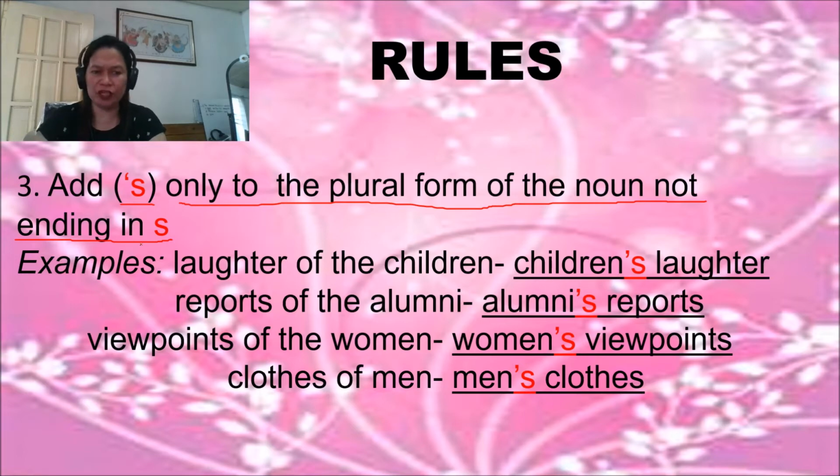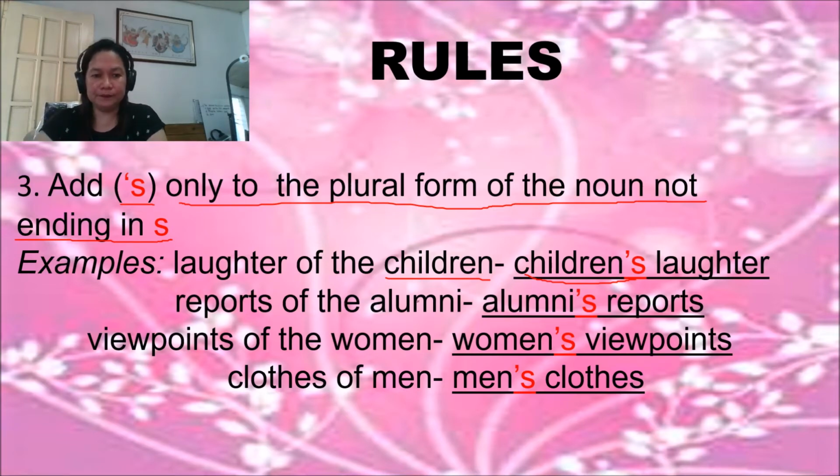Even though it's plural, but does not end with s, all you have to do is to add apostrophe s. These are the examples. Laughter of the children. Children doesn't end with s. So you're going to add apostrophe s to children, then laughter. The possessive form becomes children's laughter.